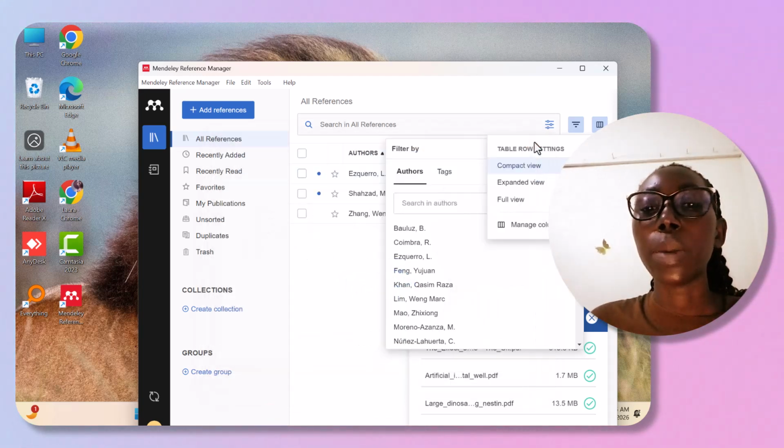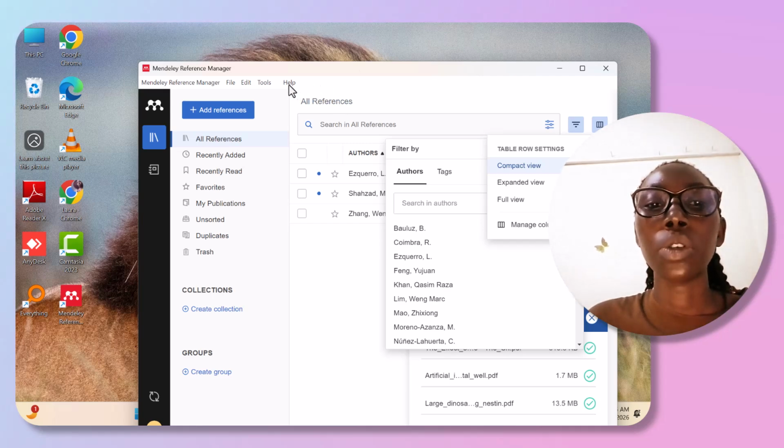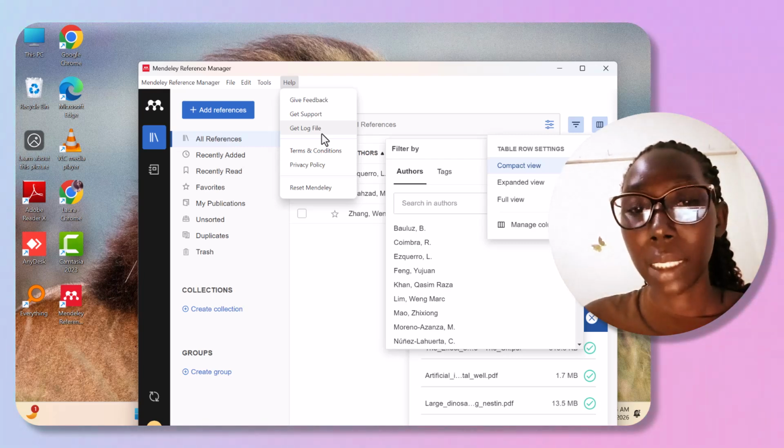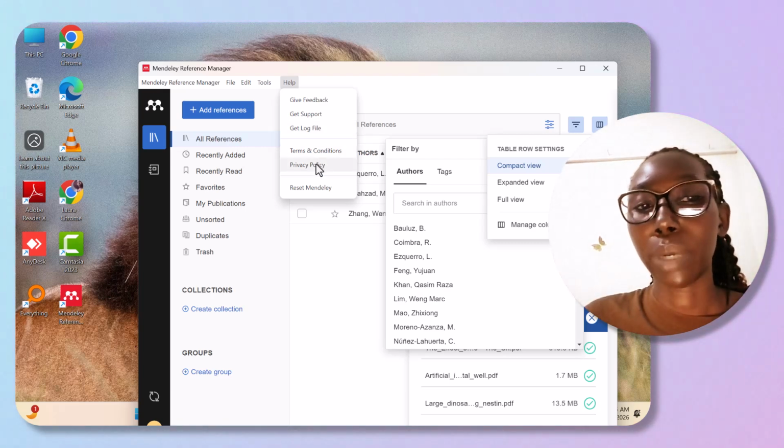Or you're a new person and you don't know what to do, you use this help button. It's not here for design. You can get log files, you can get terms and conditions and policy.